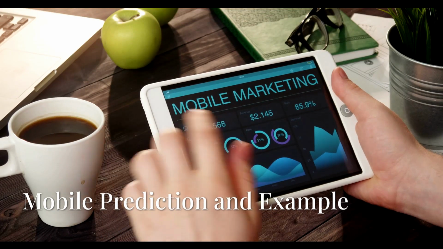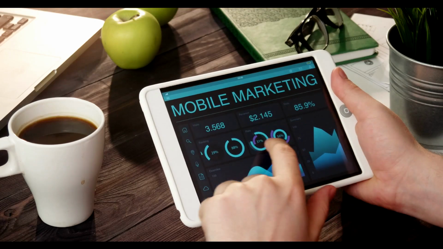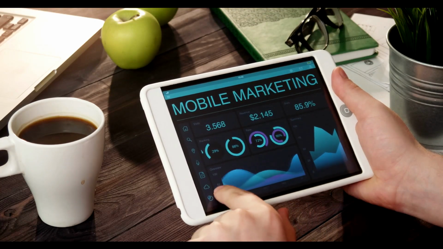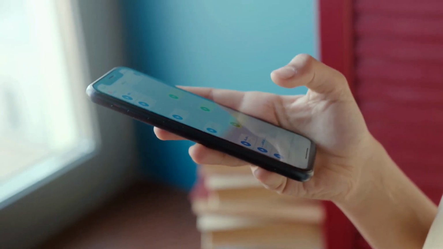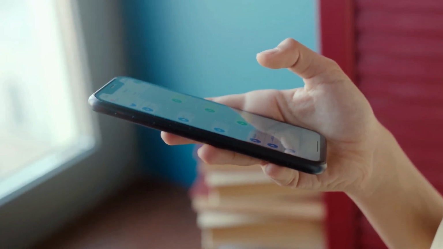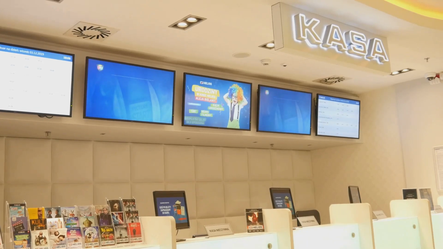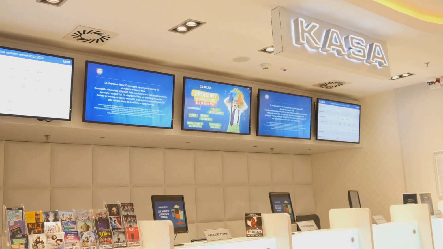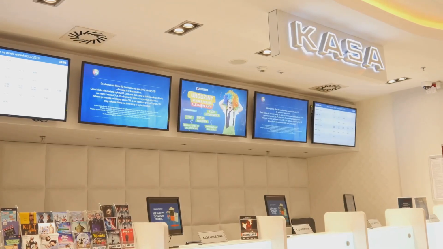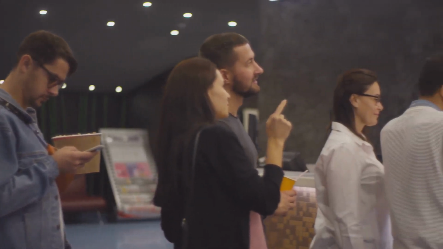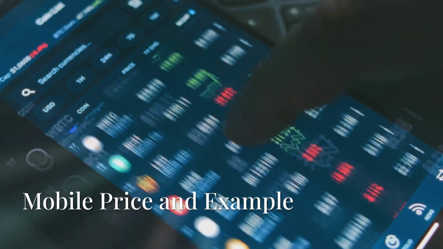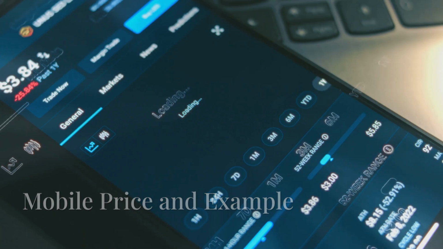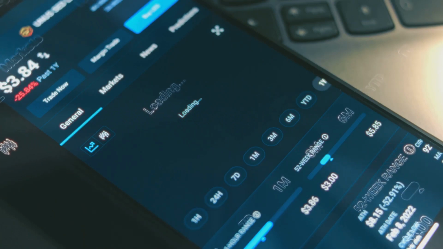Mobile prediction is all about how customer data, like previous interactions, is used to offer relevant content. For example, cinemas use SMS to remind customers of new movies. A cinema chain like Cineworld sends SMS reminders to customers who previously watched Marvel movies. Before the release of a new Marvel film, they receive, "Don't miss the new Marvel movie this Friday. Book your tickets now."